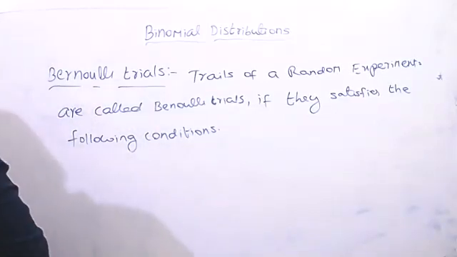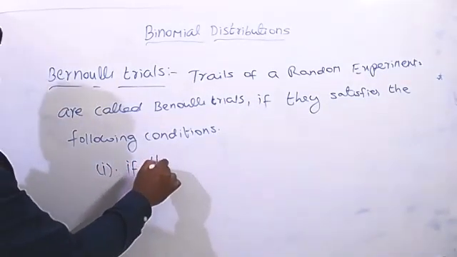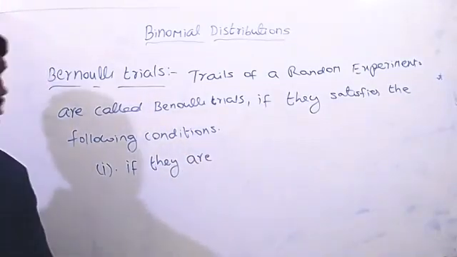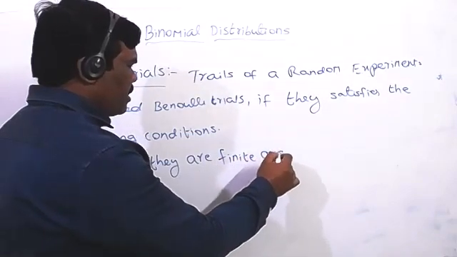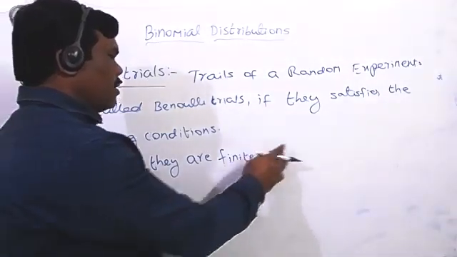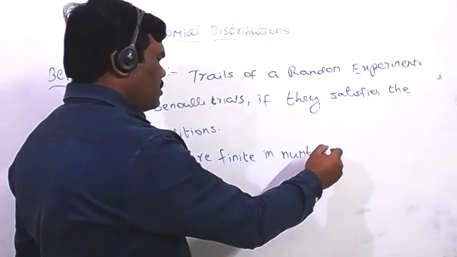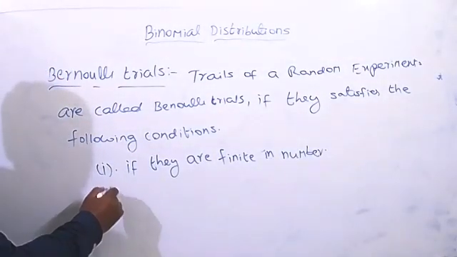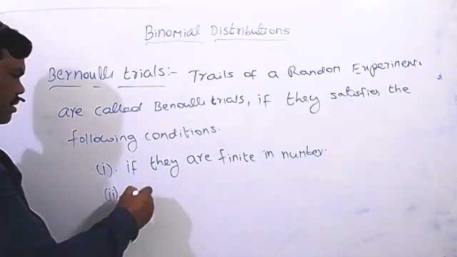First condition you can take. First one, if they are finite in number. What is the meaning of finite here? Finite in number means it has only limited outcomes. They are finite in number, that's one thing. And second one, they are independent of each other.